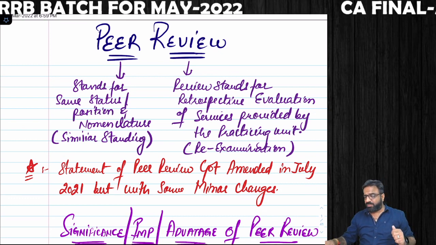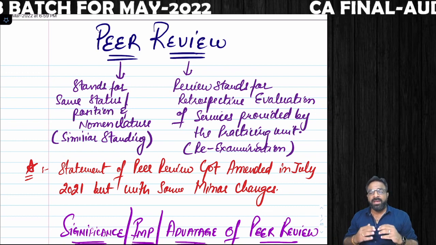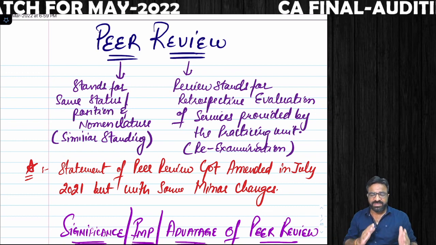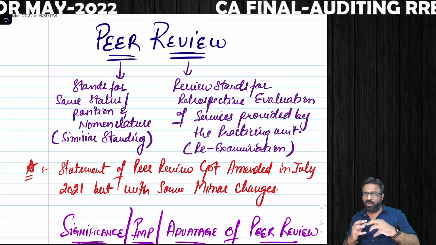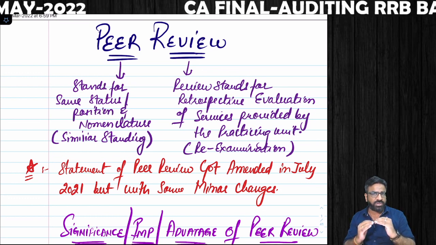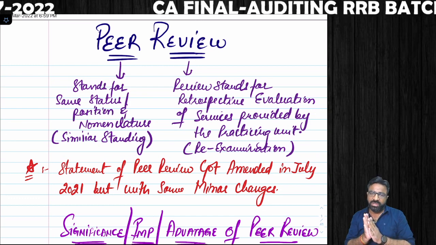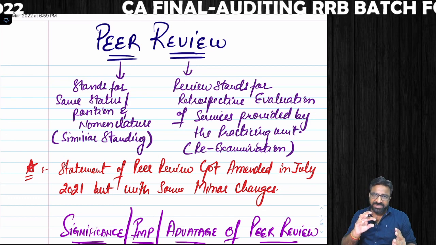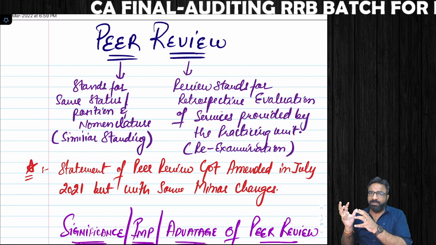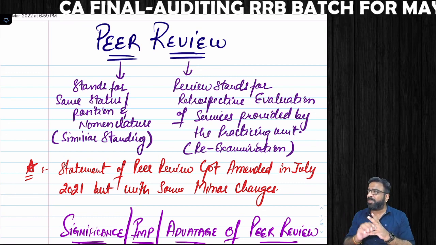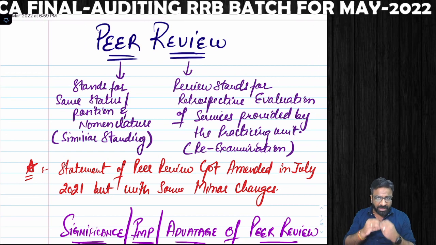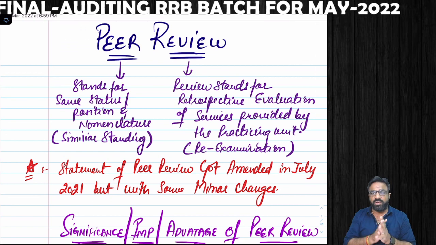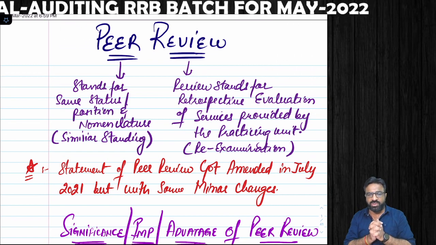Now, the first thing you have to understand is, sir, what do you mean by peer? Peer stands for person of the same standing, and review stands for the audits you have already done, the assurance services you have already given to your clients in your practicing unit. Some people are going to come. Who are those people? They are other practicing chartered accountants who are going to come to your practice unit, and they are going to review your audit services and the quality which you have provided.